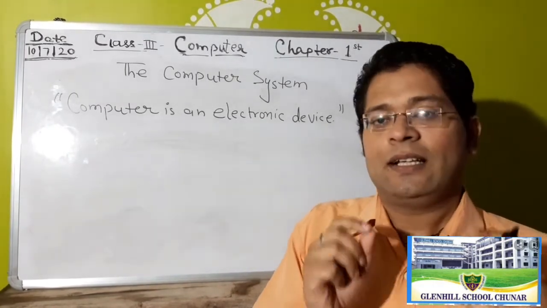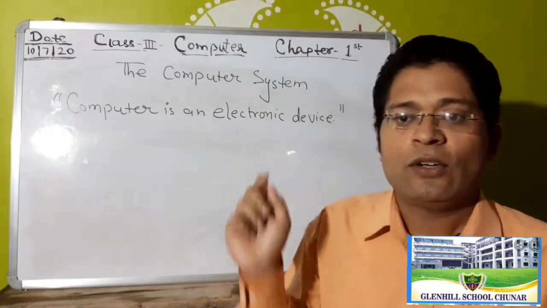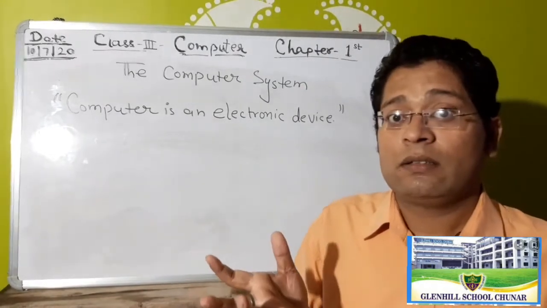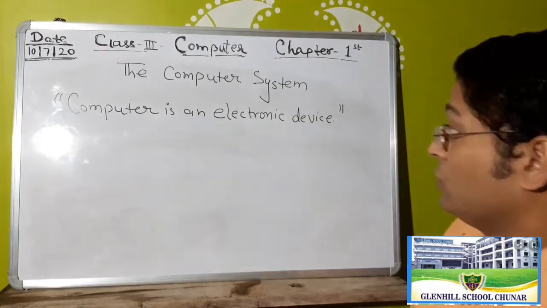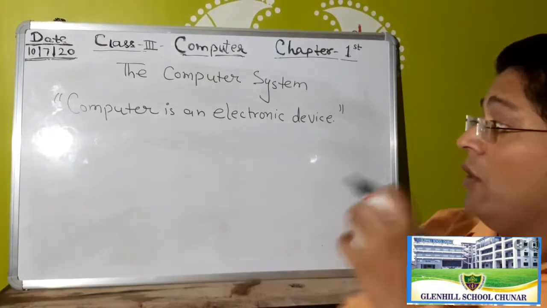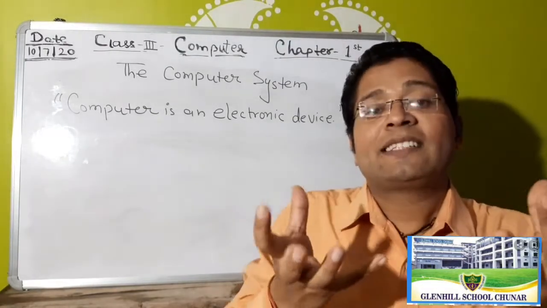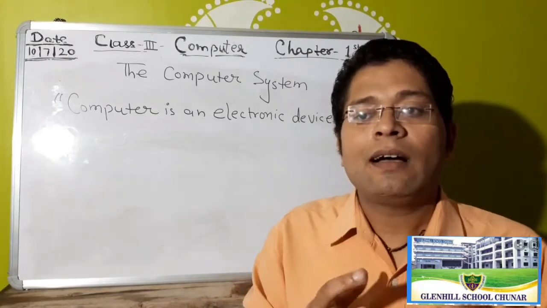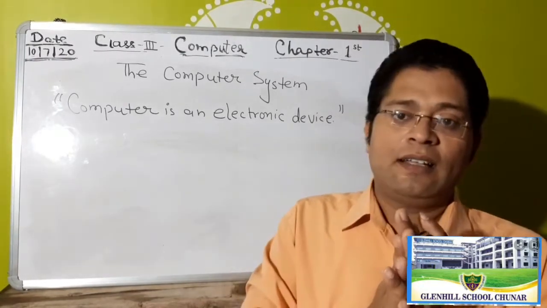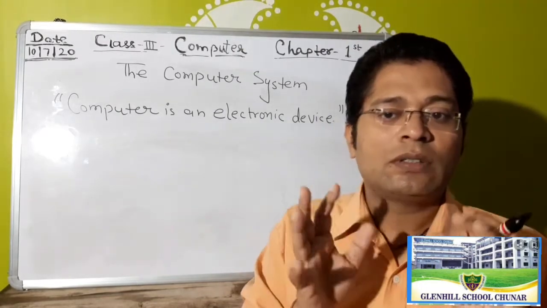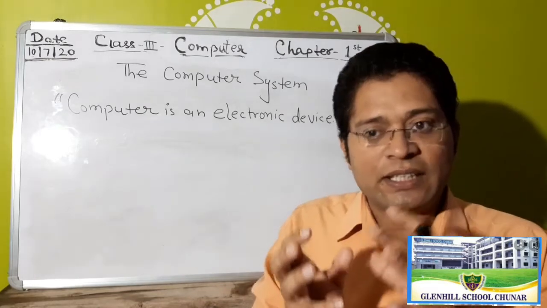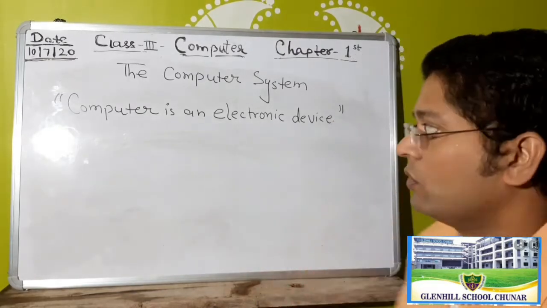So please learn it. And how does a computer work? Do you have any idea? First of all, it accepts data or instruction as input, and after processing it gives result as output.